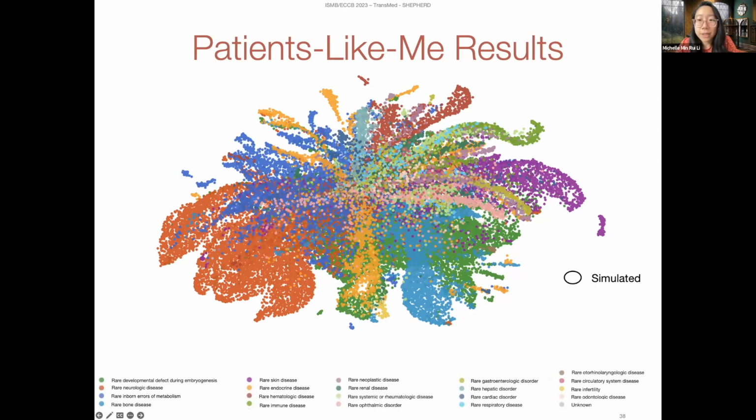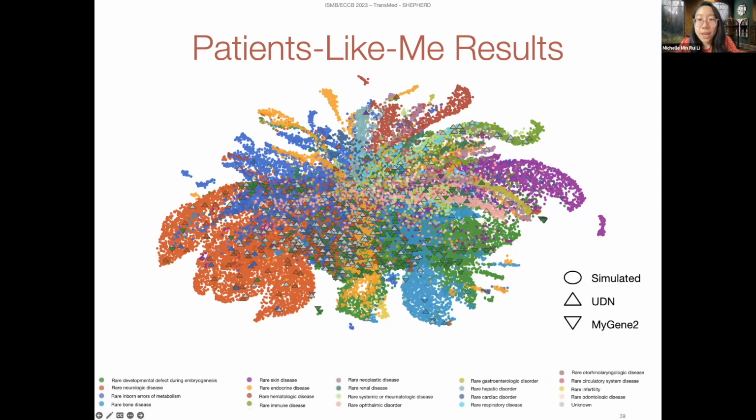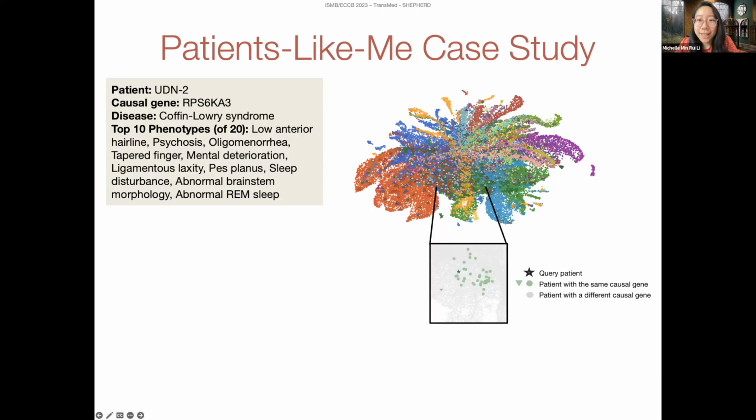The circles represent simulated patients, and we overlay our other patient cohorts on top of the UMAP. Triangles correspond to UDN patients, and inverted triangles correspond to another external cohort of patients who made their data available publicly on the MyGene2 rare disease portal. And we find that Shepard learns to embed patients with similar diseases near each other as well. Let's take a look at a case study.